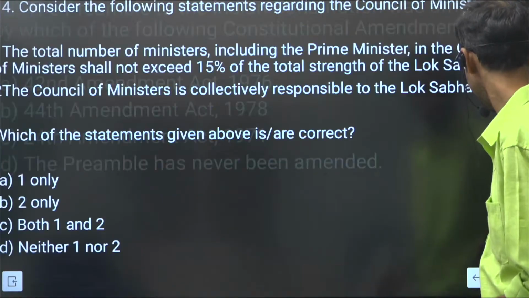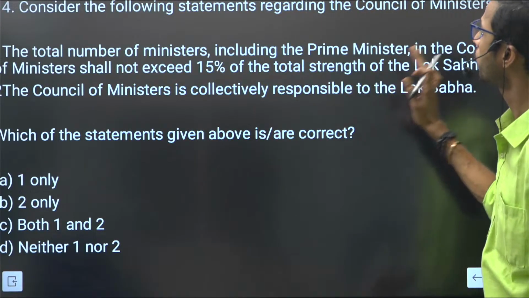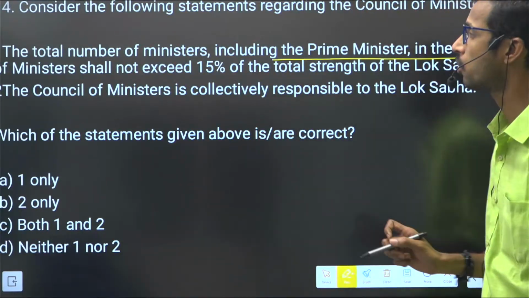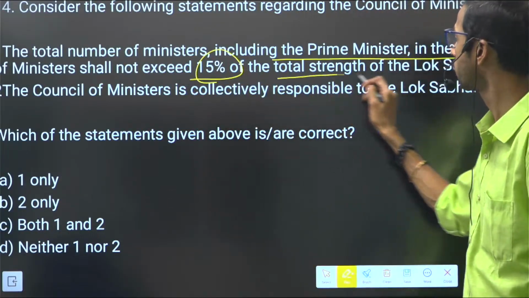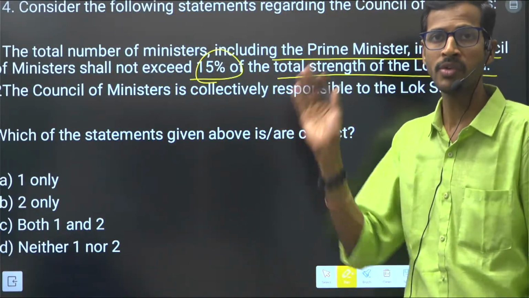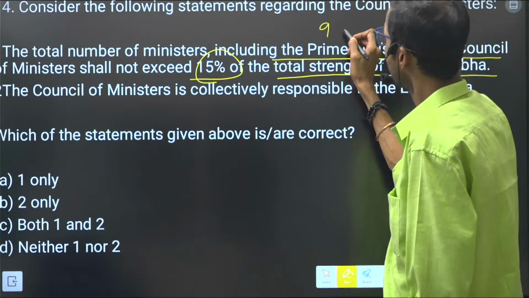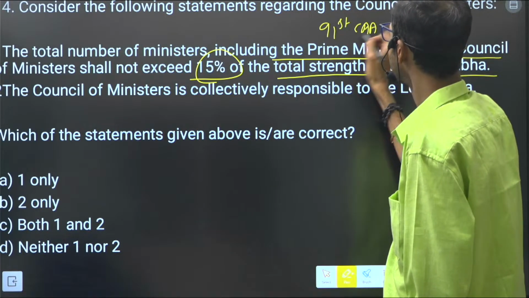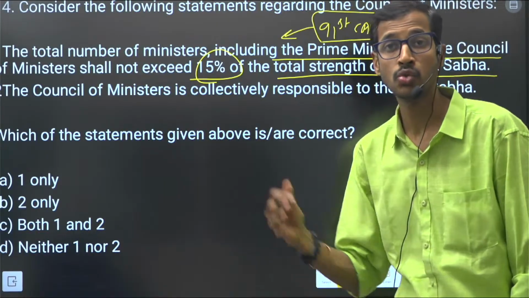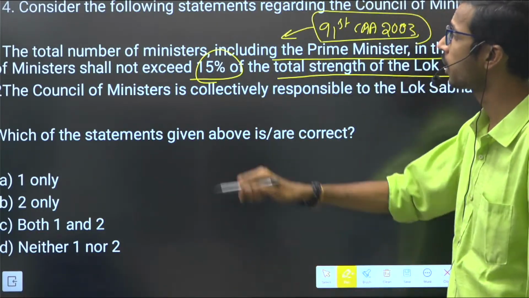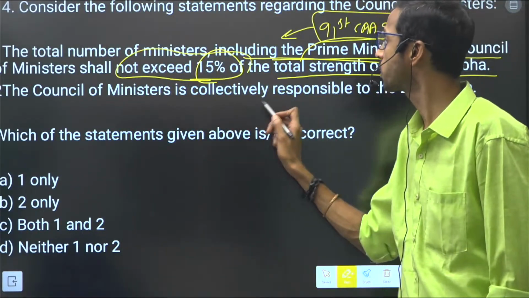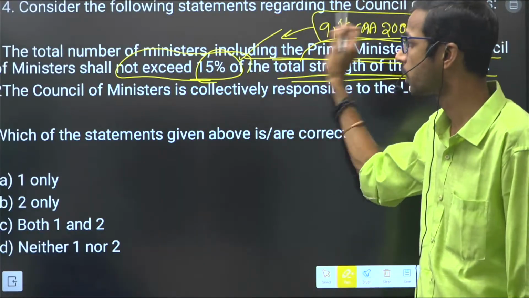So next, the question related to the Council of Ministers is also very important. The total number of ministers, including the Prime Minister, in the Council of Ministers shall not exceed 15% of the total strength of the Lok Sabha. By convention, we did not have this type of rule previously, but after the 91st Constitution Amendment Act, in 2003, we included this provision. What is the provision? The total number of ministers, including the Prime Minister, in the Council of Ministers shall not exceed 15% of the total strength of the Lok Sabha. That is the main condition here.